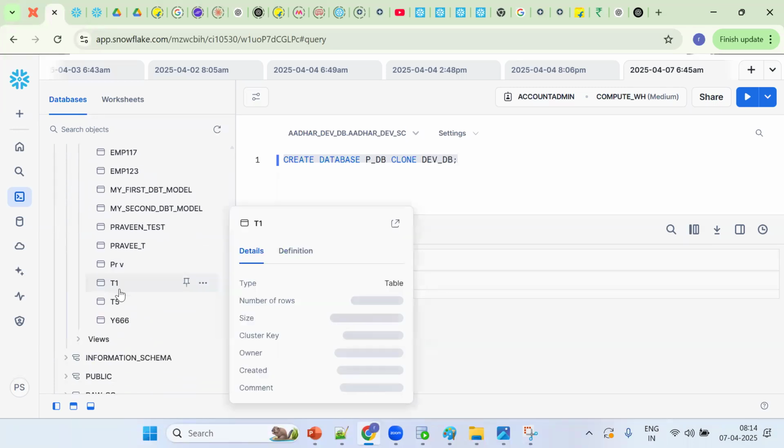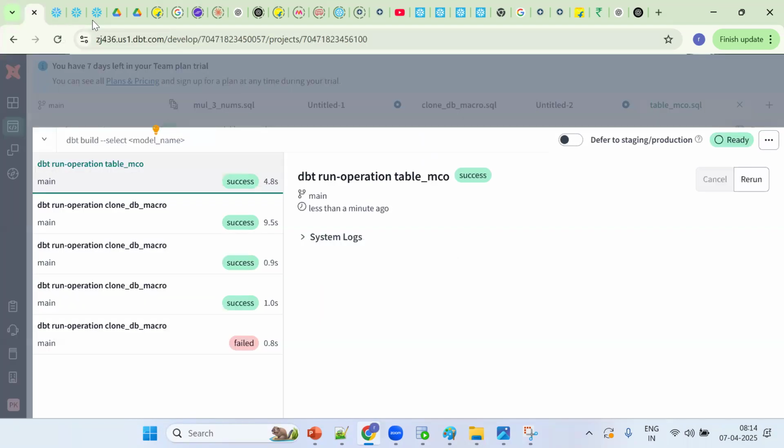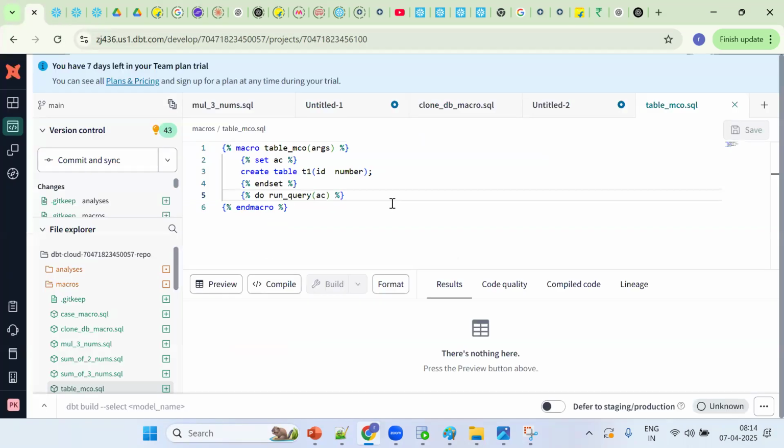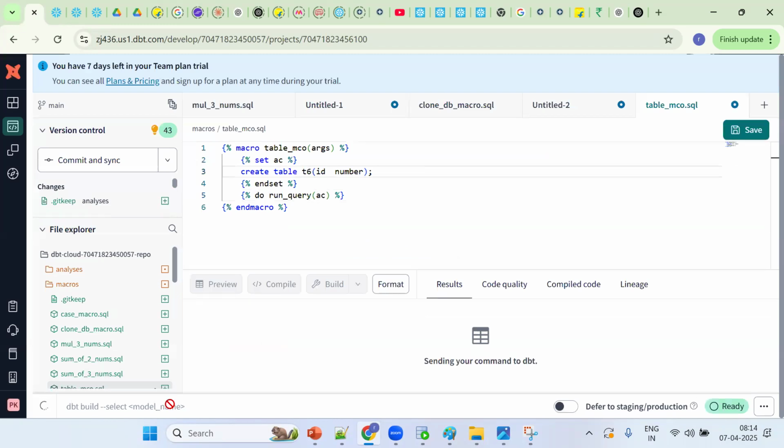Okay, same thing. Suppose right now T1 to T5 are there. I want to create a T6 table. Okay, let me put T6, then you can understand. So T6 table. Okay, save it. Now how to run, using what command? Up arrow and make it work.